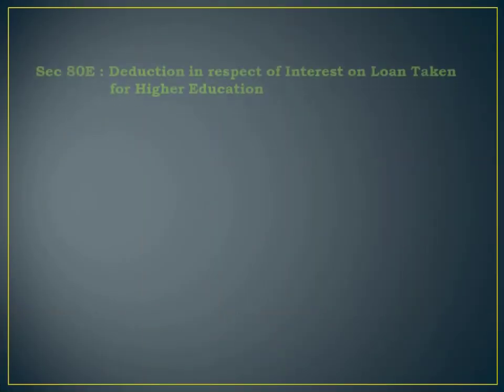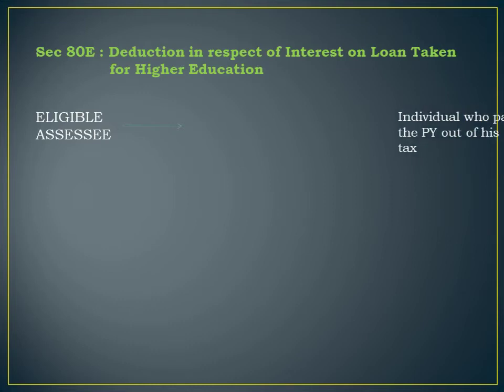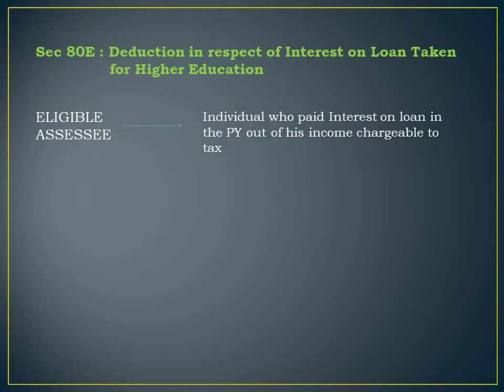Now next, deduction under section 80E. Deduction under section 80E is allowed in respect of a loan taken for higher education. Here the deduction is allowed if the person has taken a loan for higher education. Who are the eligible assessee?